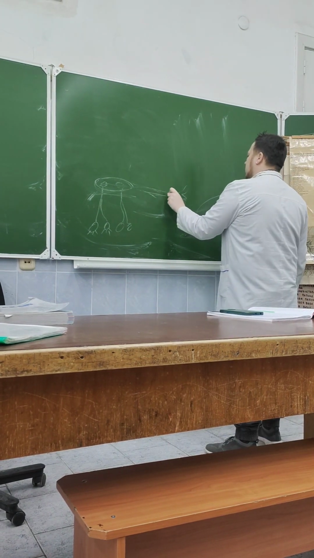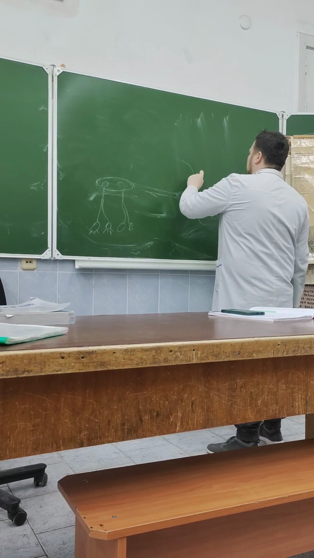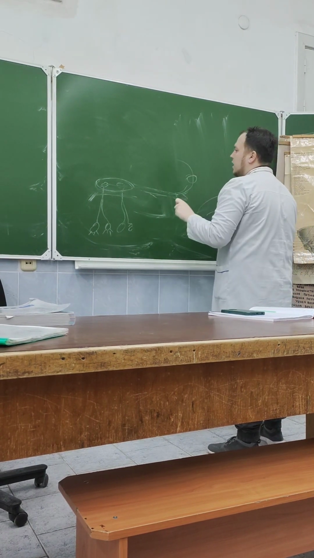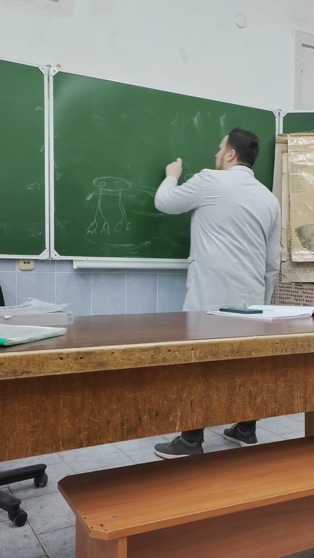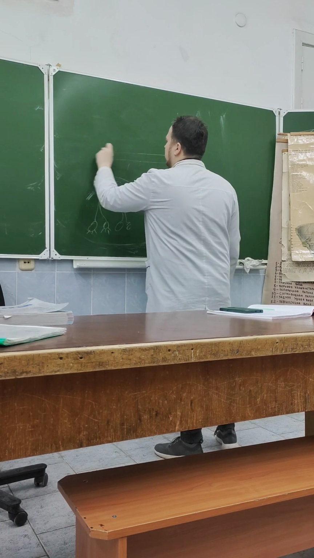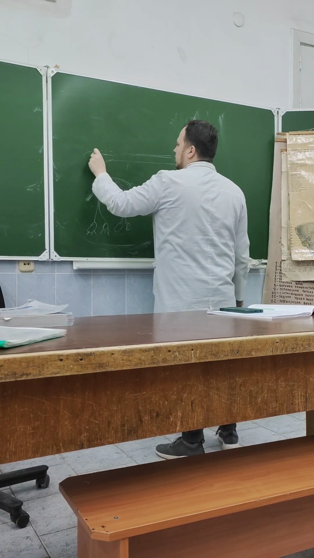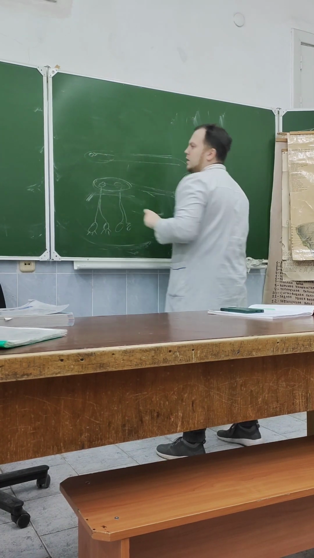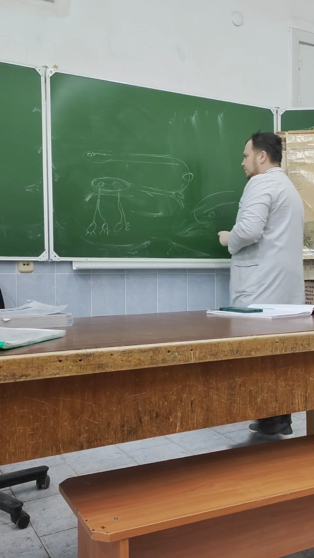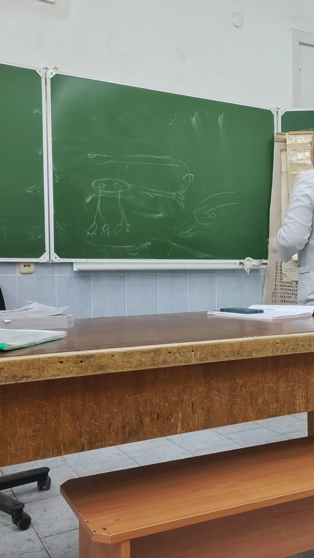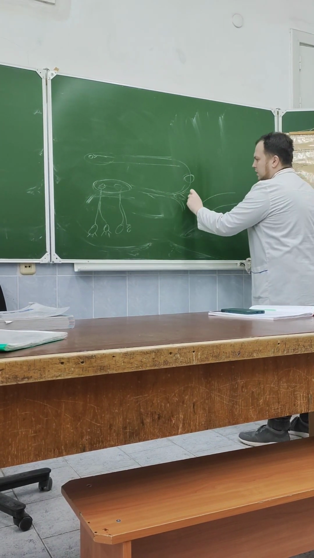For the medial stria, we can see that it will pass through the anterior commissure. Through the anterior commissure, it will pass to the bulb on the opposite side, to the mitral cells on the opposite side. And here we have the anterior perforated substance.